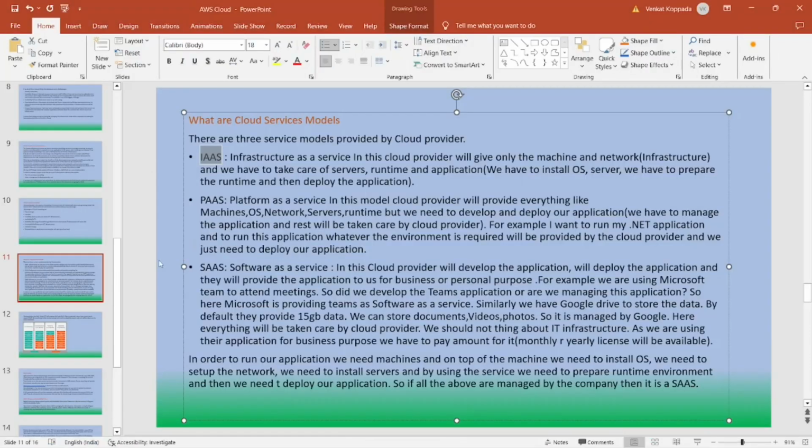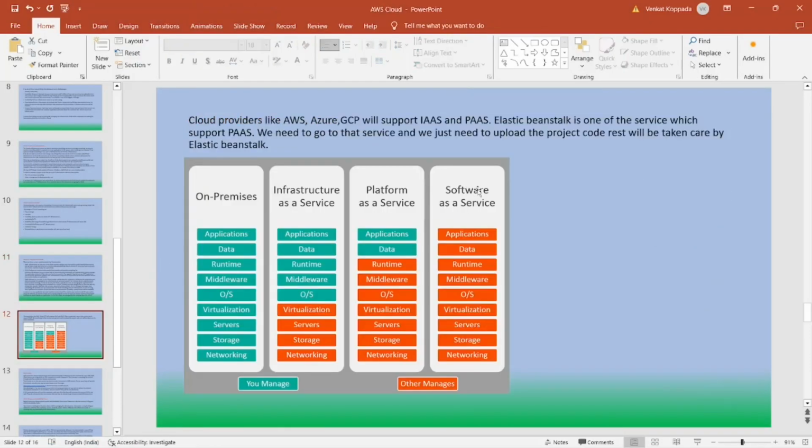If you go to the screenshot, this is the software as a service model, where everything is taken care of by the cloud provider. In case of platform as a service, everything in orange is taken care of by the cloud provider and the rest we have to take care of. In case of infrastructure as a service, everything in red is taken care of by the cloud provider and the rest by us. But in case of on-premise, everything is taken care of by us. These are some service models which are available in the market. Cloud providers like AWS, Azure, and GCP support IaaS and PaaS models. Elastic Beanstalk is one of the services which supports the PaaS model.